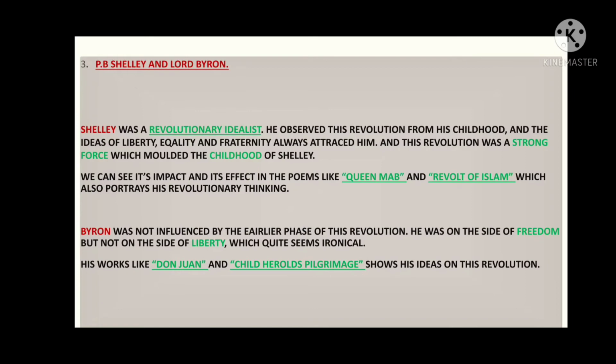Now after P.B. Shelley comes Lord Byron, Lord George Gordon Byron, right? That is his full name. So Lord Byron was not influenced by the earlier phase of the French Revolution. He was on the side of freedom but not on the side of liberty, which quite seems ironical. Lord Byron was not impressed by the first phase of this revolution, but gradually he was inspired by the second phase of the French Revolution. And there is a line that he was on the side of freedom and not on the side of liberty. Now this is quite ironical and satirical as well.